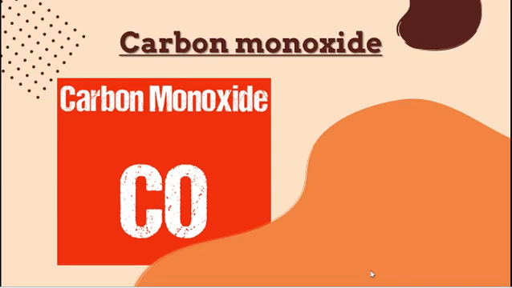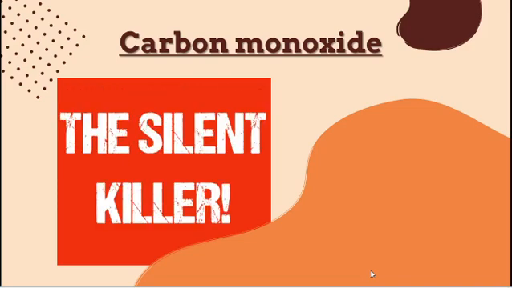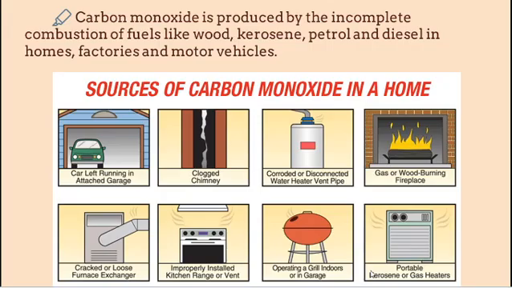The next one is carbon monoxide, CO. It is also called the silent killer. This carbon monoxide is produced by incomplete combustion. Note down this: incomplete combustion of fuels, kerosene, petrol and diesel, as well as it is also produced in our homes, factories and motor vehicles. How is it released into the atmosphere? If we leave a car running, it releases carbon monoxide.